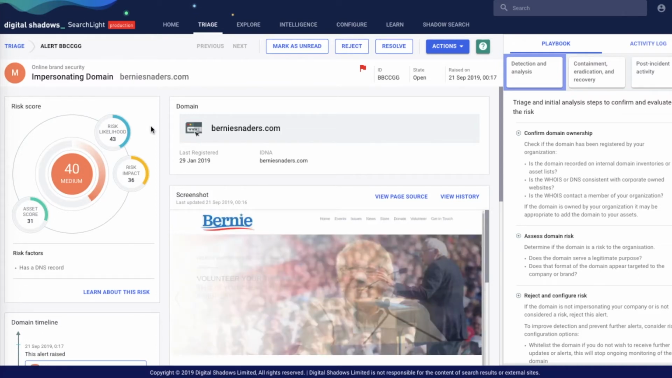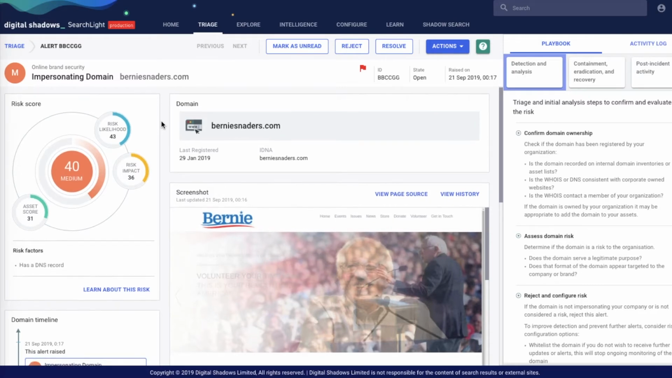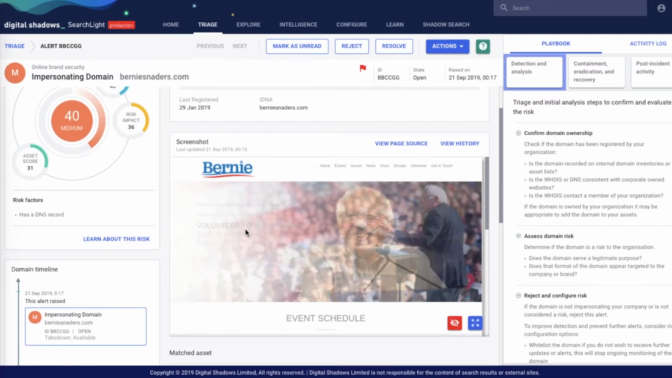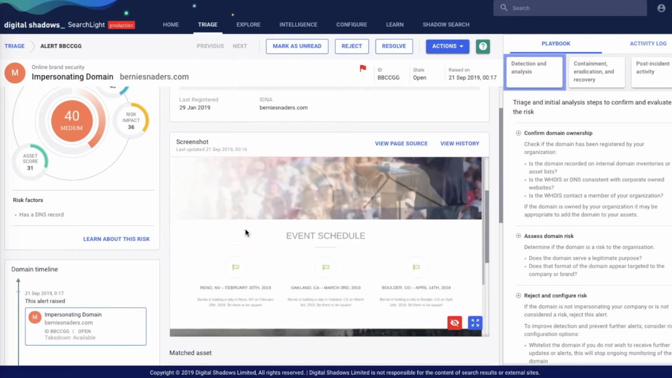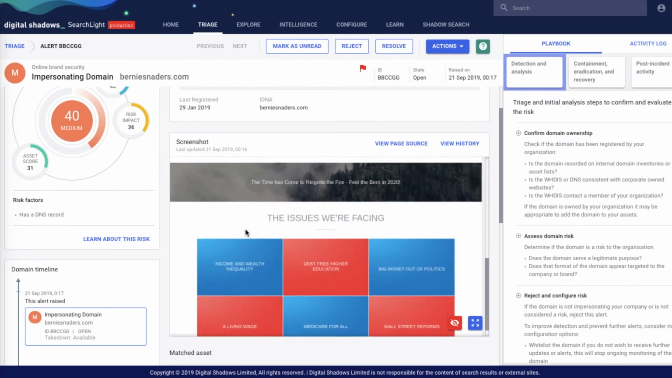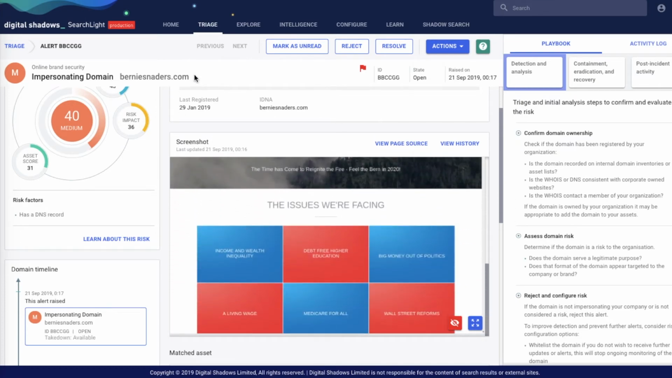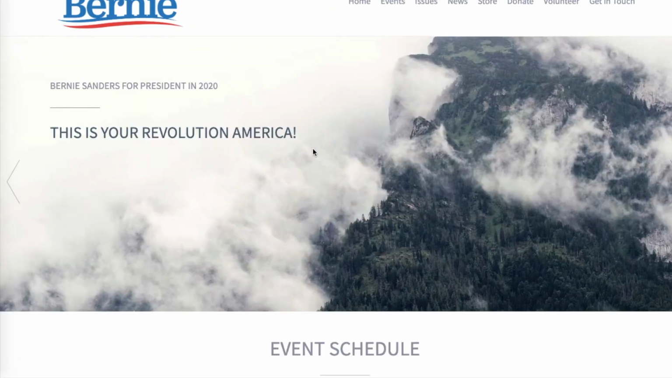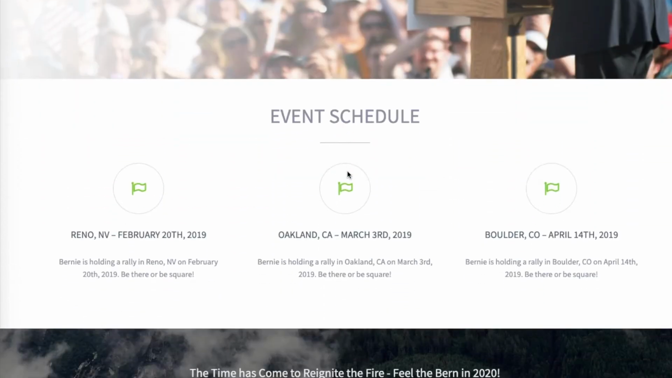Another example that we have is for the Bernie Sanders campaign, so it's berniesnaders.com. And this is more of a traditional typosquat. Yeah, so this is what we would see in, say, a potential phishing attack. Within the page itself, you can see the risk score, and you can see a screenshot of the page. When you actually go to the page and visit it, a lot of the text on the page is placeholder, so it's the Latin, the lorem ipsum. Yeah, exactly.